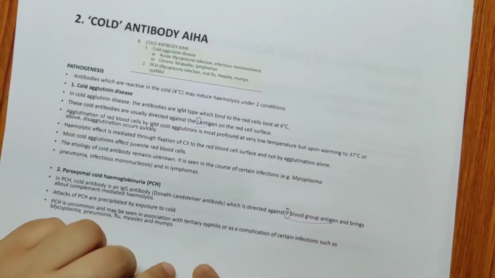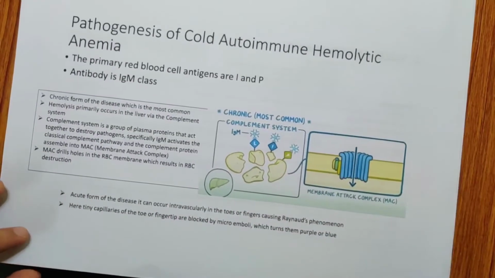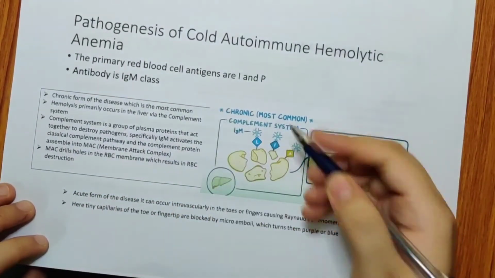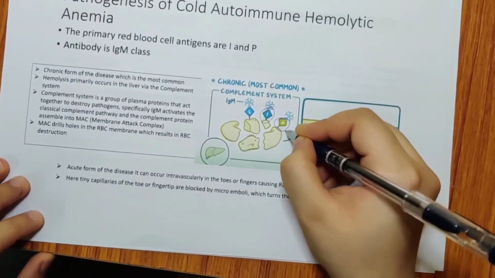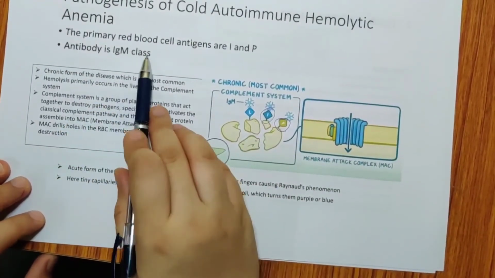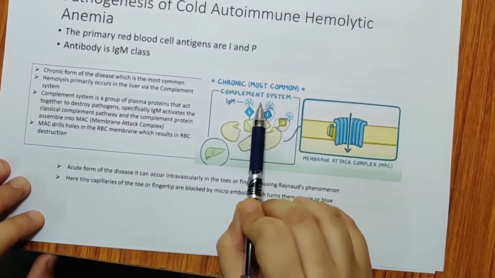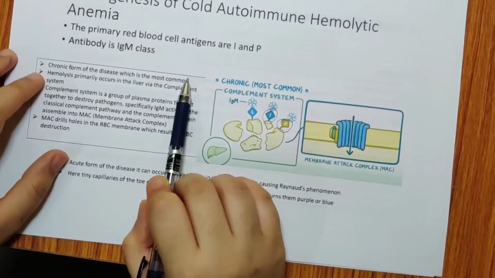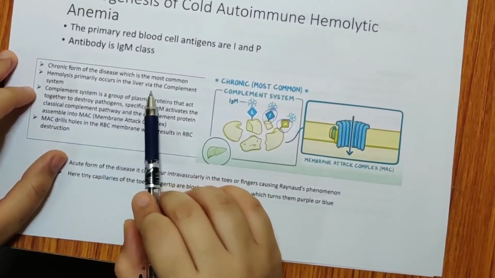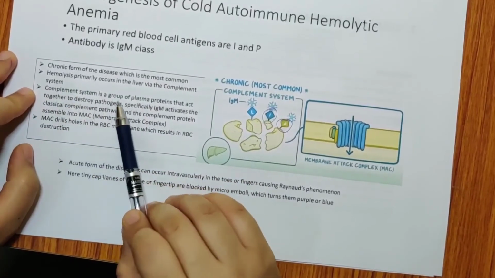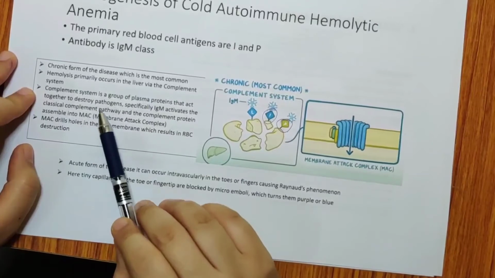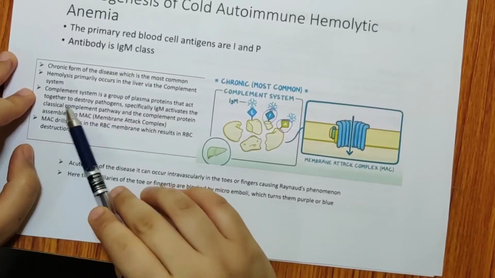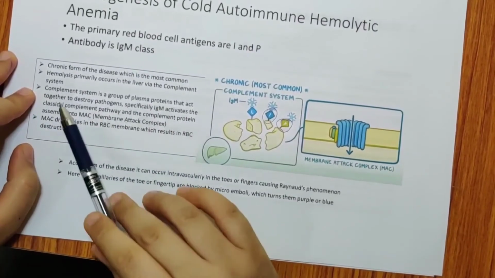Okay. Now coming to the pathogenesis. In pathogenesis of cold autoimmune hemolytic anemia, the red cells have antigens I and P. The antibodies are of the IgM class. The chronic form of the disease is the most common. Hemolysis primarily occurs in the liver via the complement system. The complement system is a group of plasma proteins that act together to destroy pathogens. Specifically, IgM activates the classical complement pathway, and the complement proteins assemble into MAC.